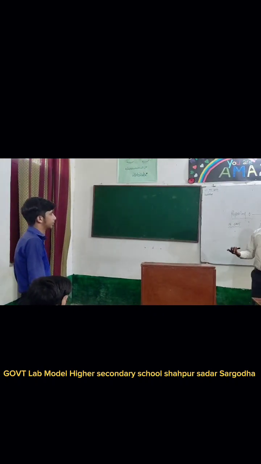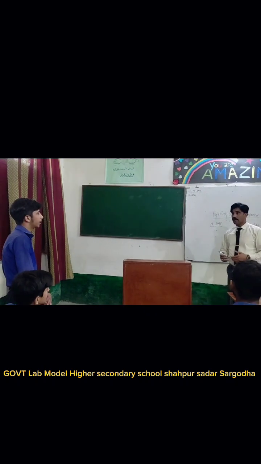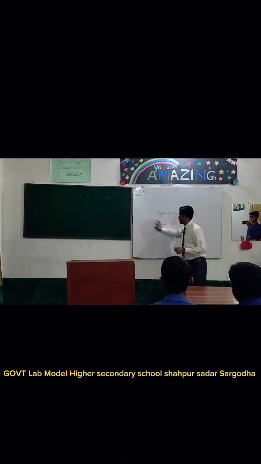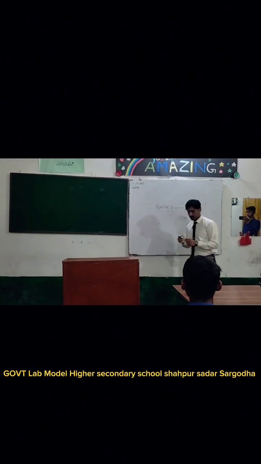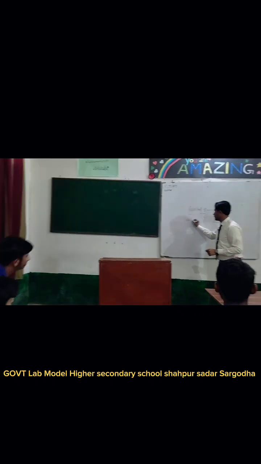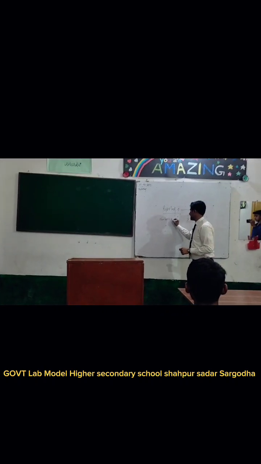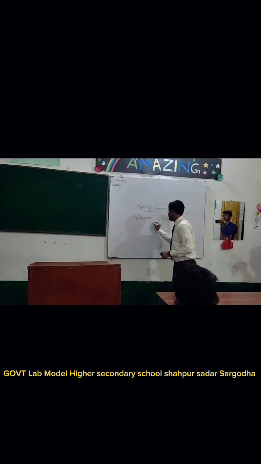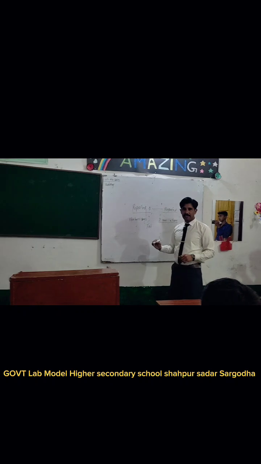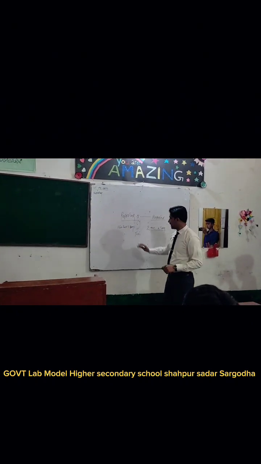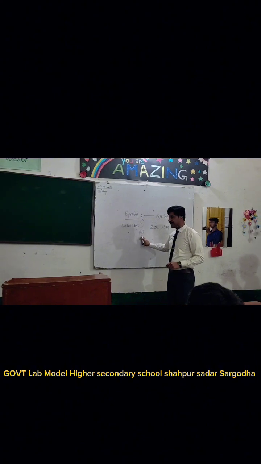For example, give me a simple sentence. I am a boy. Okay. If we talk about that, Abu Bakr says, "I am a boy." In the assertive, we change the inverted commas into "that." Abu Bakr says that.